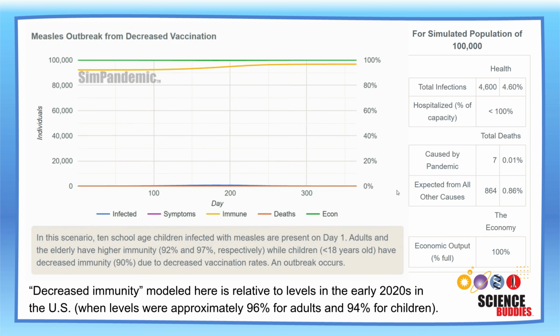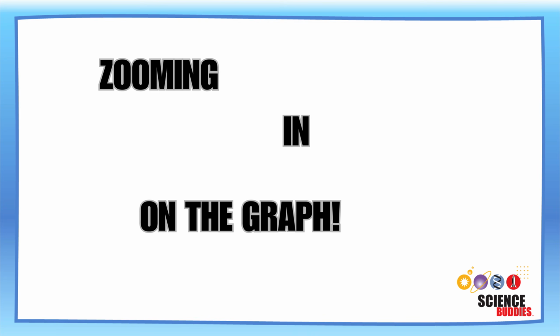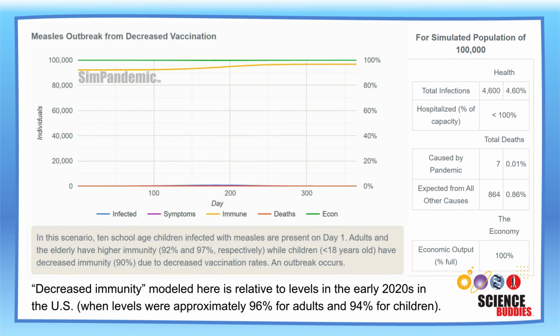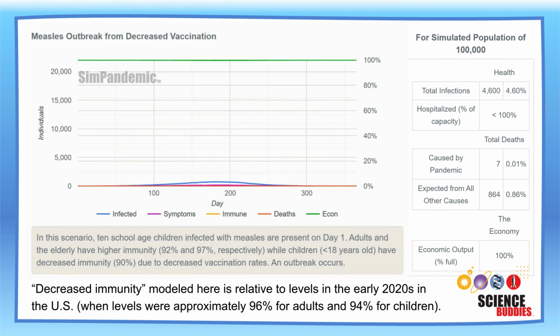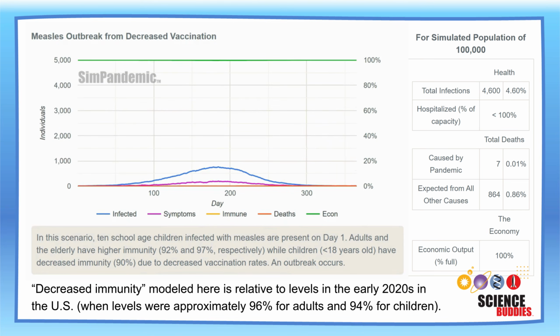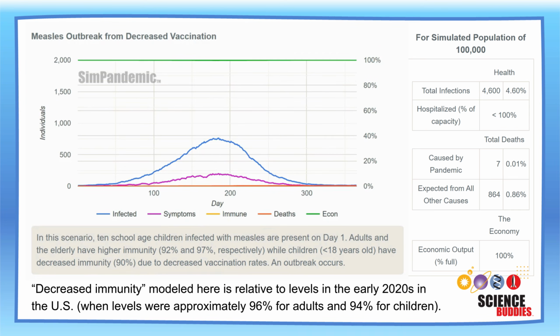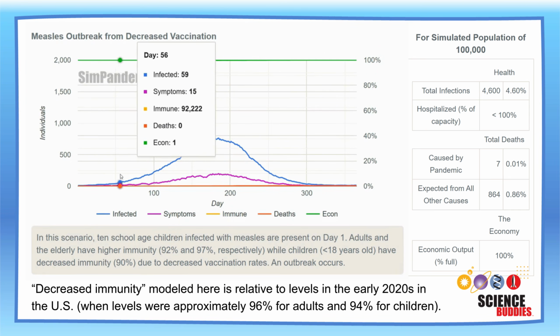How does this graph compare to the last? How has the number of infected people, shown as the blue line, over time changed? And how have the deaths caused by the outbreak changed? Overall, while this outbreak is less severe than the previous one, this outbreak takes longer to resolve.